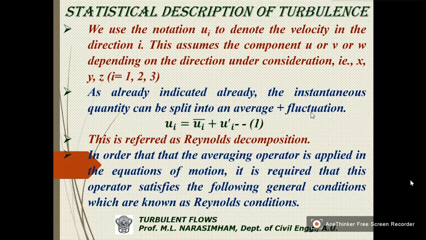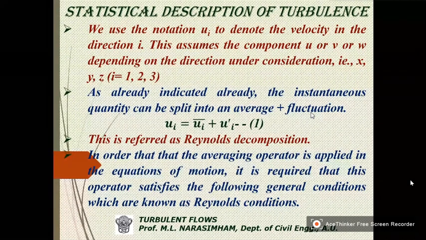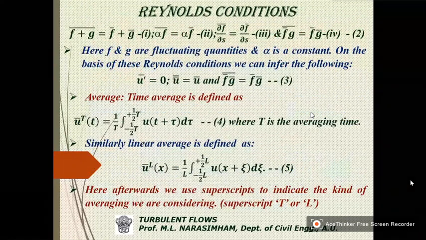Now, in order that the averaging operator is applied in the equations of motion, it is required that this operator satisfies the following general conditions, which are called Reynolds conditions. What are they?